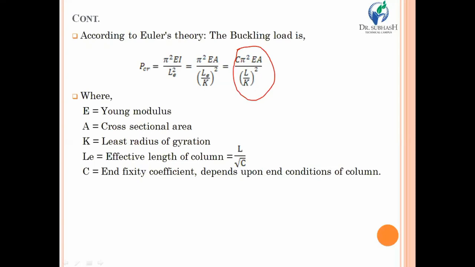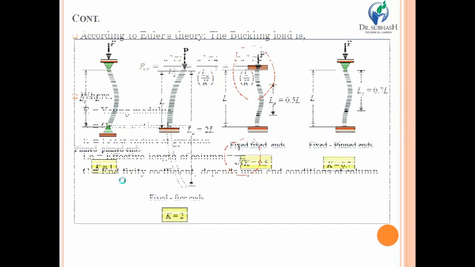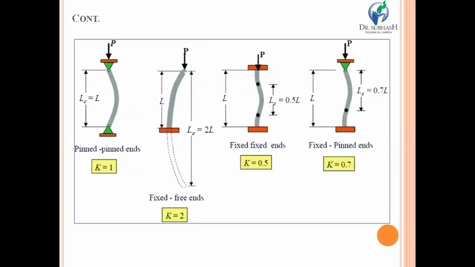Over here, E stands for Young's modulus, A for cross-sectional area, K is the radius of gyration, and LE is the effective length, which is equal to L upon root C, where C is the end fixity coefficient, which depends on the type of end condition used for various columns. Now look at the diagram over here.